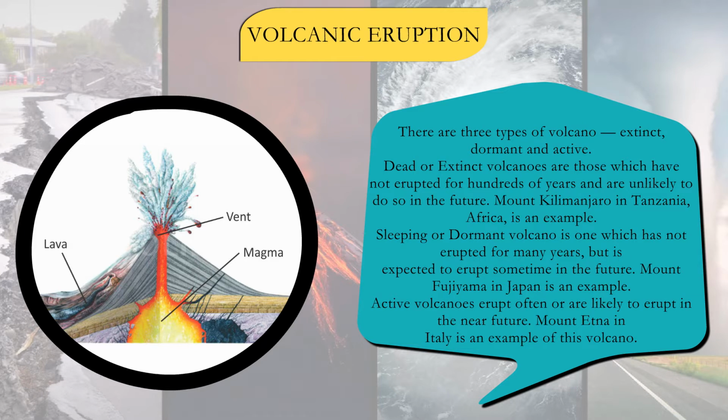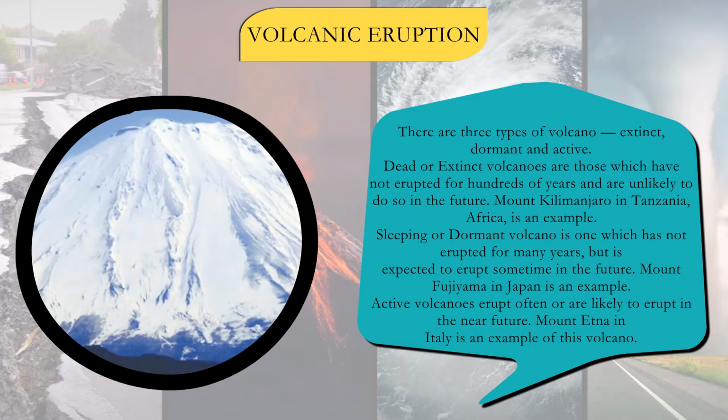There are three types of volcanoes: extinct, dormant, and active. Dead or extinct volcanoes are those which have not erupted for hundreds of years and are unlikely to do so in the future. Mount Kilimanjaro in Tanzania, Africa, is an example. Sleeping or dormant volcano is one which has not erupted for many years, but is expected to erupt sometime in the future.